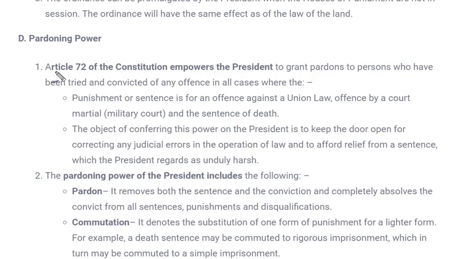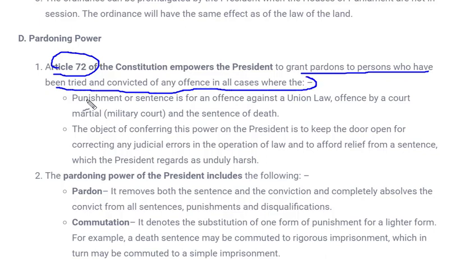First of all, this pardoning power is written in Article 72, which grants pardon to a person who has been tried and convicted of any offence in all cases where the punishment or sentence is for an offence against union law, offence by court martial, and sentence of death. That means any kind of punishment given in a civil court or even in a military court, that is any court martial of any soldier, or if in a civil court anyone has been given a sentence of death, then at that time the president has power to pardon or change whatever punishment has been given.